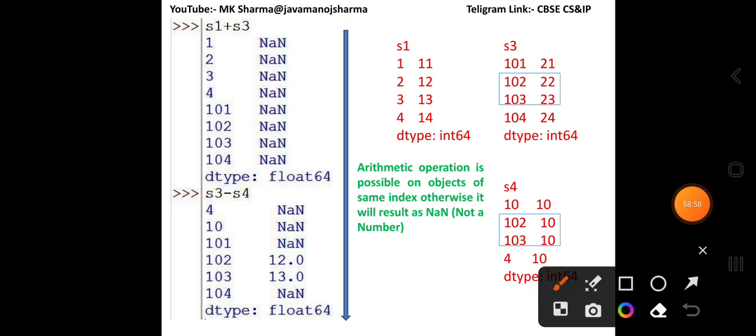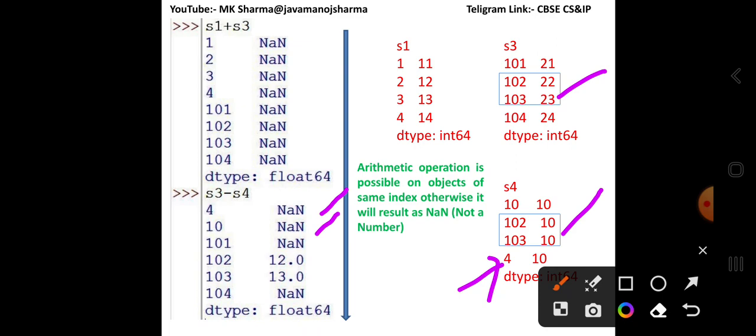Look here, indexes 102 and 103 are in both series S3 and S4, and we have applied S3 minus S4. Index 4 is in S4 and S3 does not have any value for index 4, so it contains a NaN value. Index 10 is in S4 and S3 does not have any value for index 10, so 10 also has a NaN value.